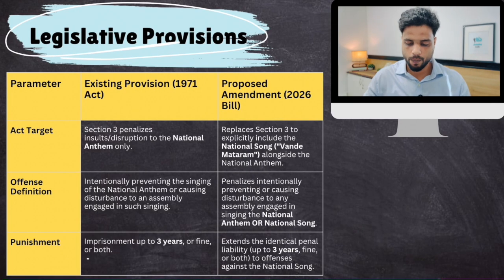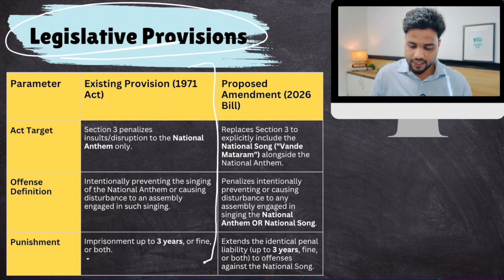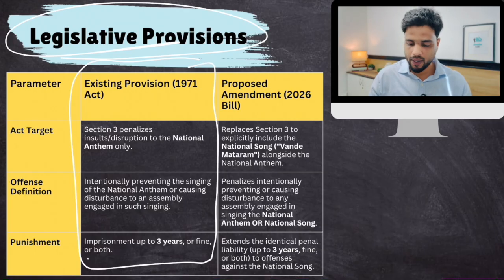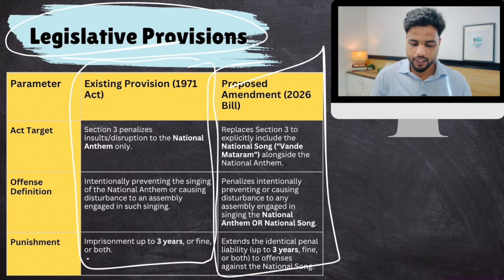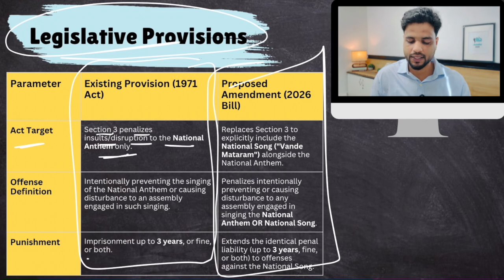Now, let's talk about the existing provisions and then what will happen post-amendment. Section 3 penalizes insults or disruption to the national anthem only, and the word 'only' is important. Whenever the national anthem is playing, you cannot disrupt it. But when this provision is amended, Section 3 shall also penalize national song disruptions. If you disrupt the national anthem currently, you are penalized. Now that will apply to Vande Mataram as well.